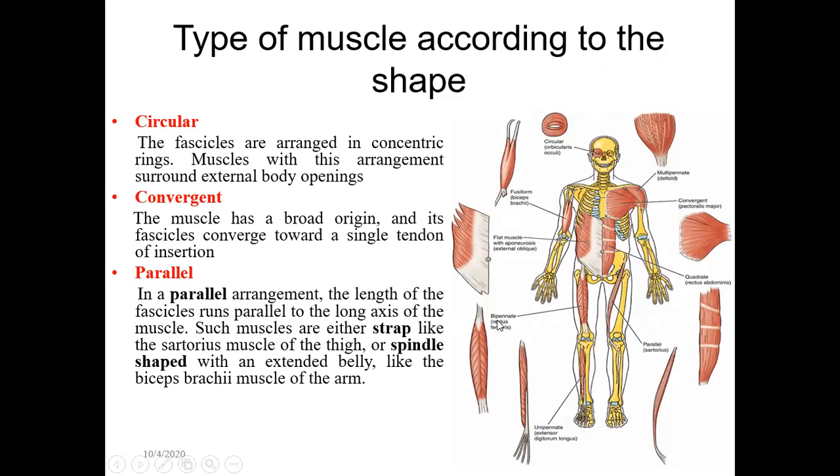This is the bipinnate rectus femoris. There is a muscle here with fibers going in two directions. And here is the unipinnate muscle, extensor digitorum longus. All the fibers are in one direction. That is called unipinnate. So here is the example of the same. Then we have the bipinnate, where the fibers are in two directions. And then we have the multipinnate, the deltoid muscle, which has fibers in many different directions. So this is called multipinnate fibers.